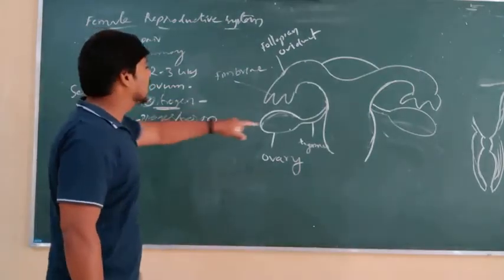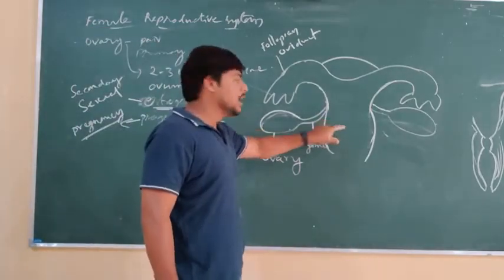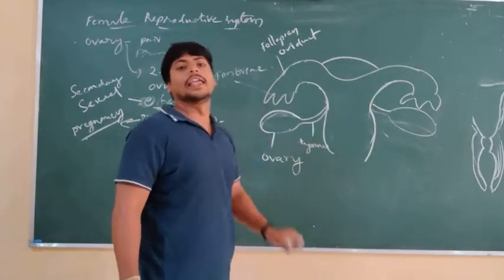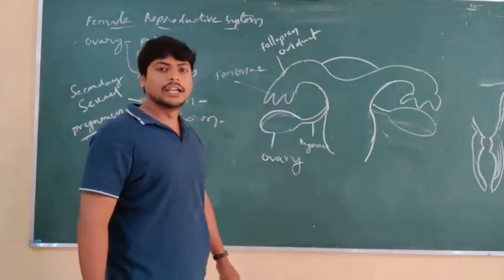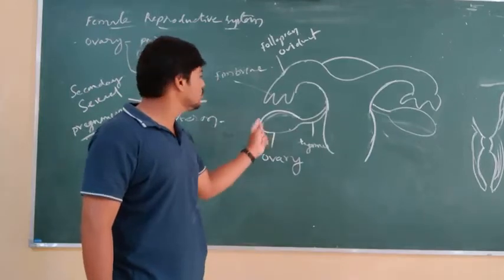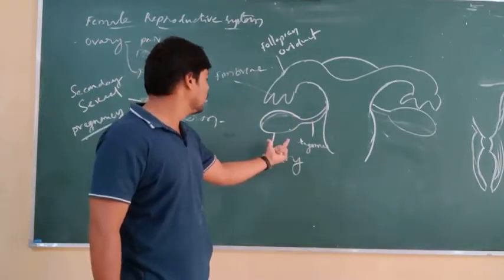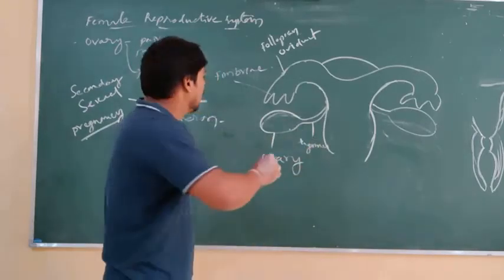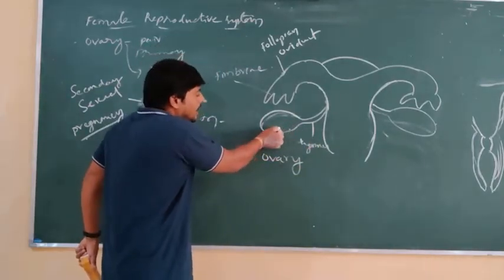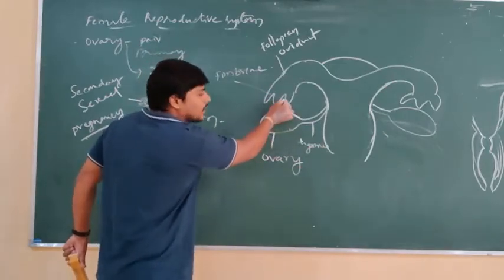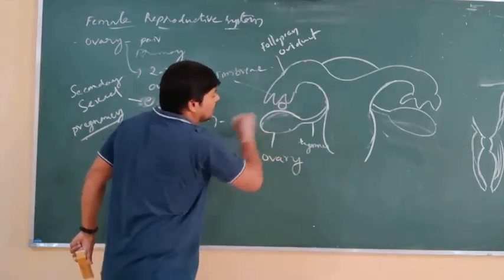Now, this ovary is attached to the uterus through connecting tissue called a ligament. Ligament tissue is connecting tissue that helps in the connection of the ovary to the uterus. Now, the ovary secretes the ovum. This is the ovum.